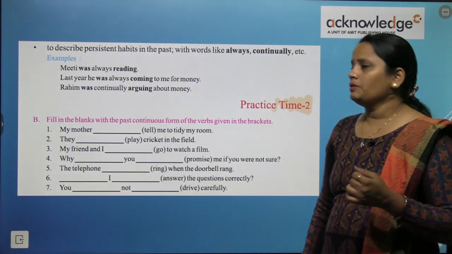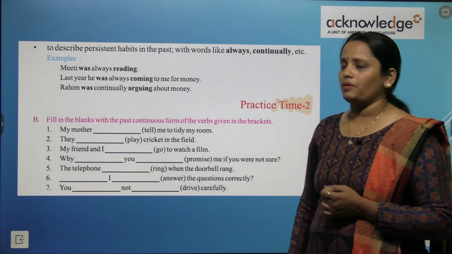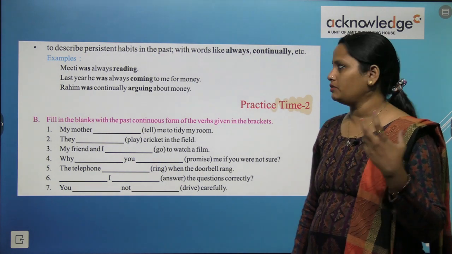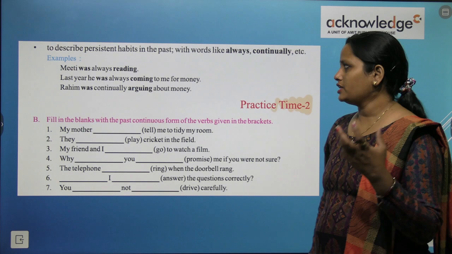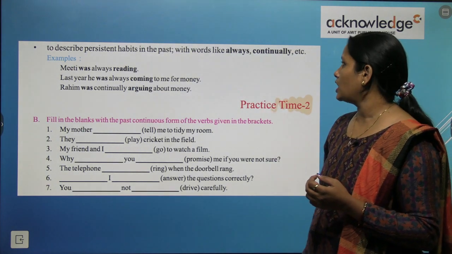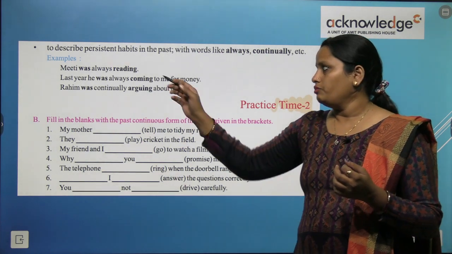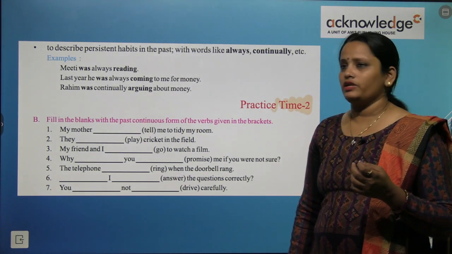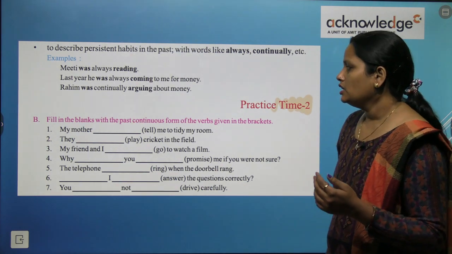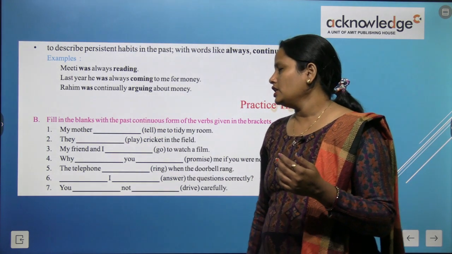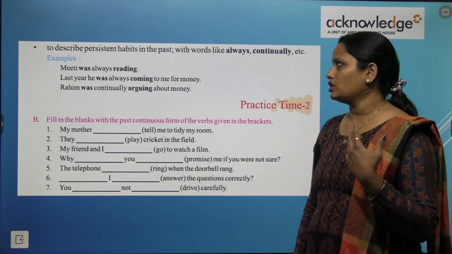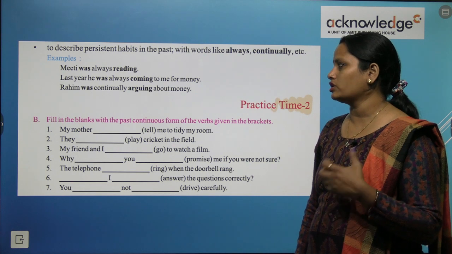To describe persistent habits in the past. So बीती हुई हैबिट्स के बारे में भी बताना इसमें किया जाता है, पास्ट कॉन्टिन्यूअस टेंस with words like always, continually, etc. Miti was always reading. Last year he was always coming to me for money. Rahim was continually arguing about money. So here the persistent habits are being talked about.